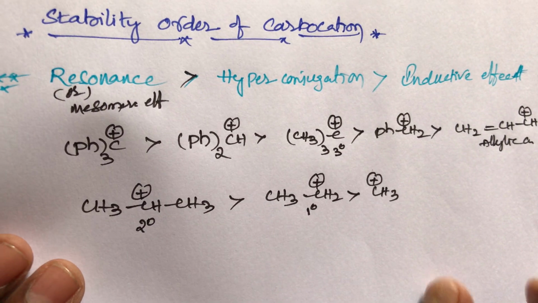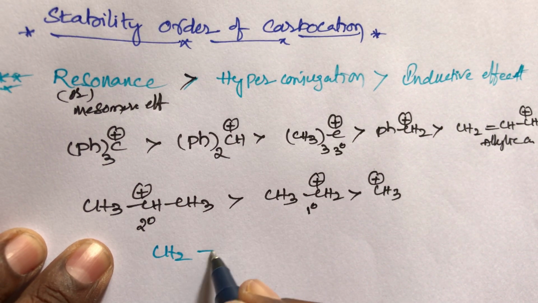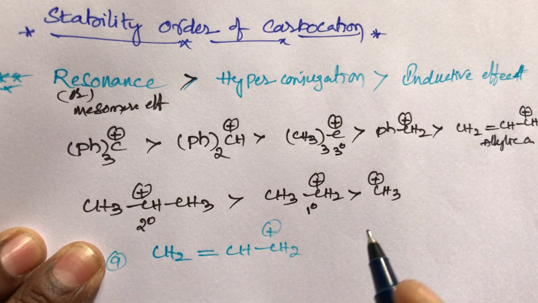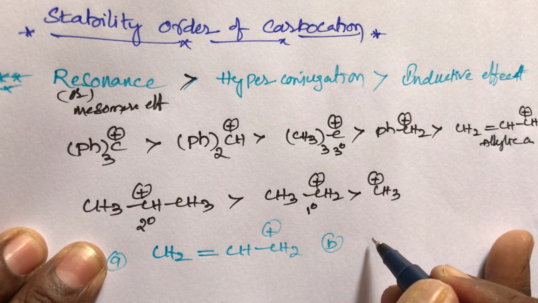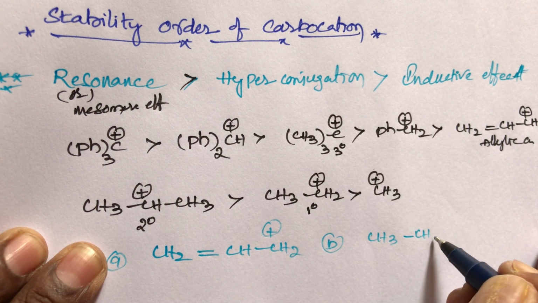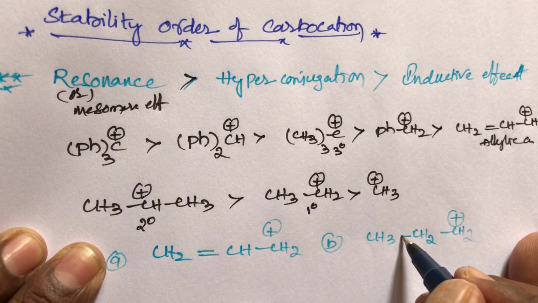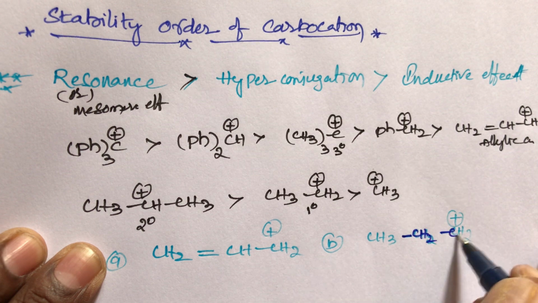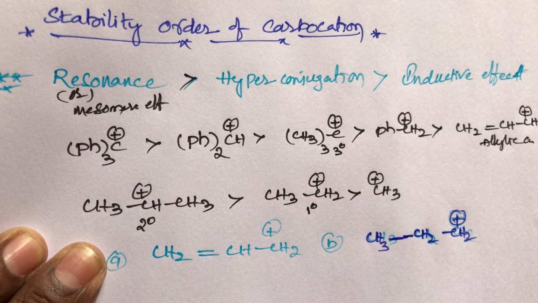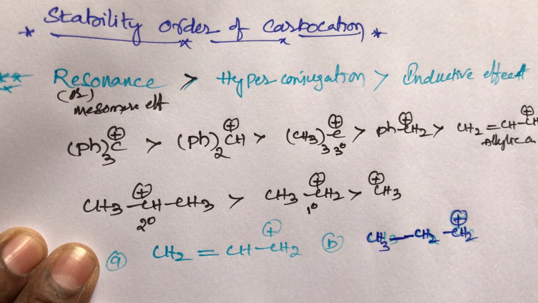Now take an example, students. Compound A is CH2 double bond, CH single bond, CH2 plus, the allyl carbocation. Compound B is CH3 CH2 CH2 CH2 plus. Out of these two, which one is more stable, students?